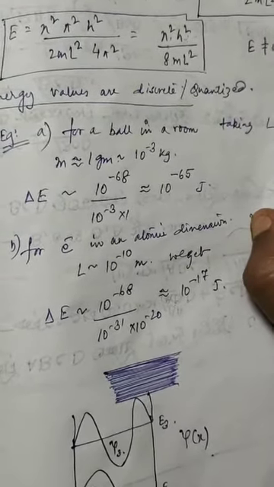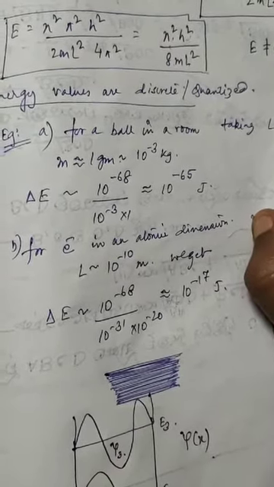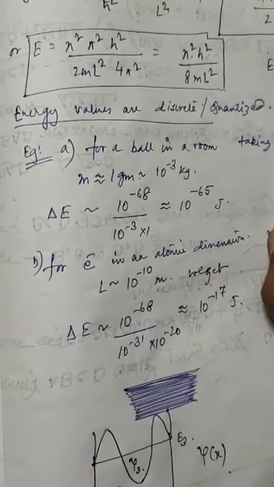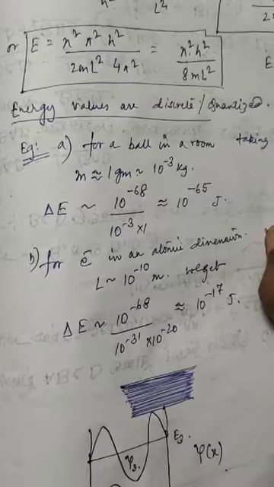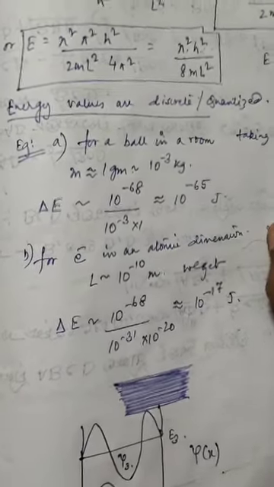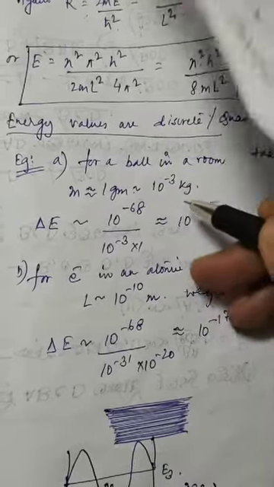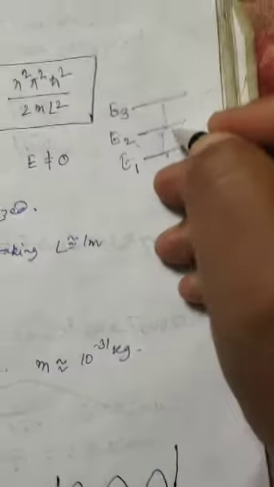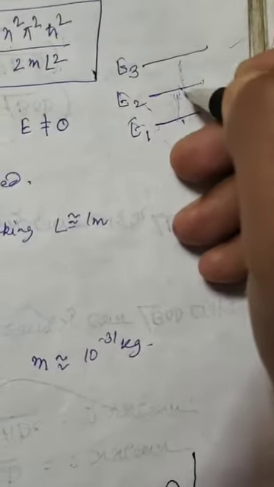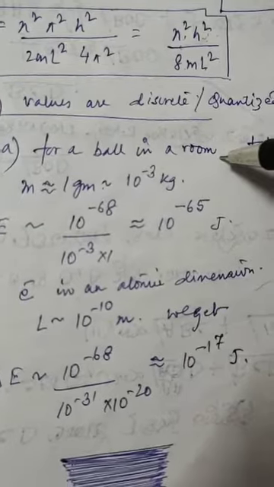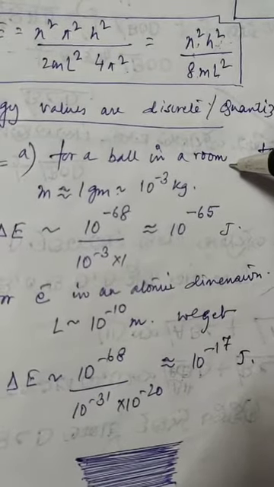Can you imagine? 10 to the power of minus 65 means there are 64 zeros in front of 1. So you can imagine how small these energy differences are, or how close these two energy levels are, in the case of our day-to-day life objects like a ball in a room.